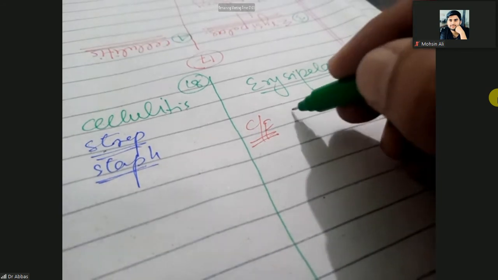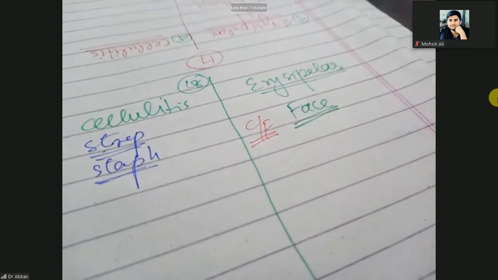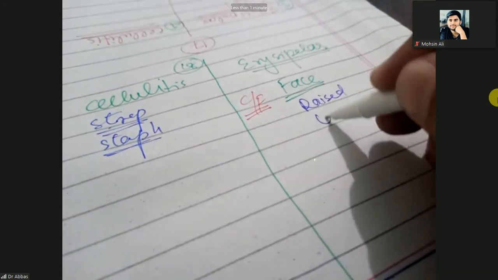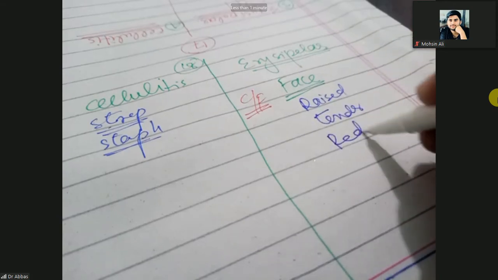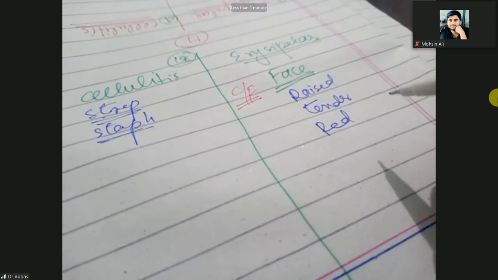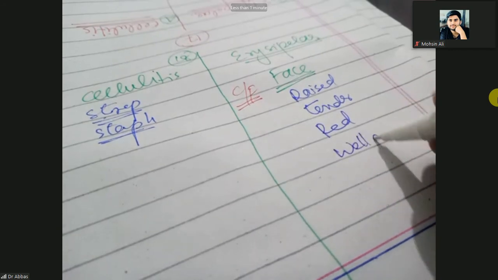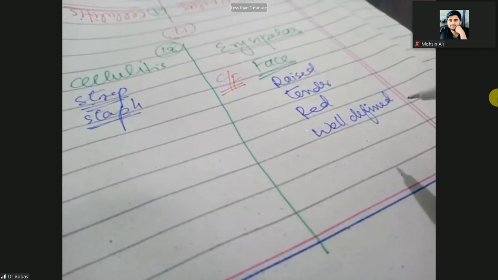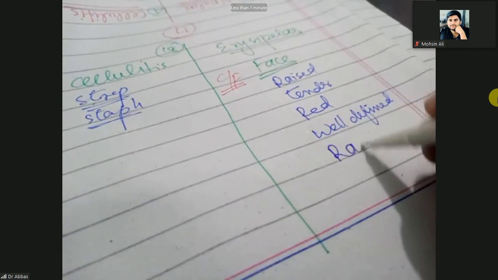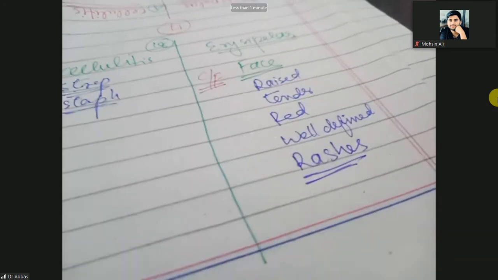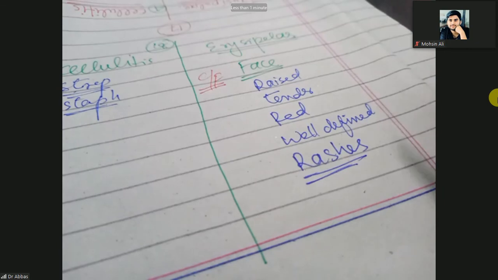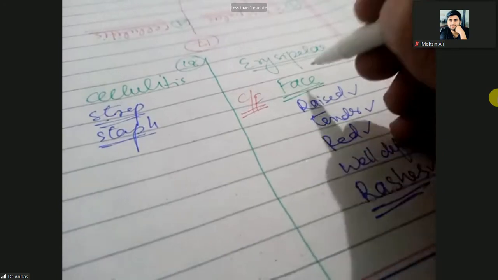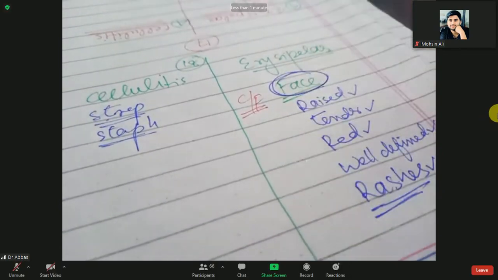Fire-like means raised, tender, red, well-defined rash. This is erysipelas. Clinically there will be raised, tender, red, well-defined rashes, and they will be present on the face. Clear?